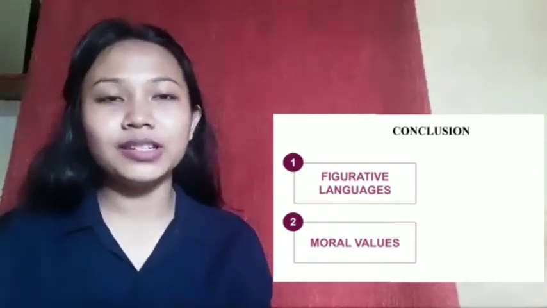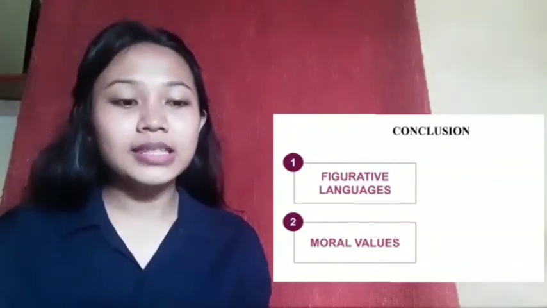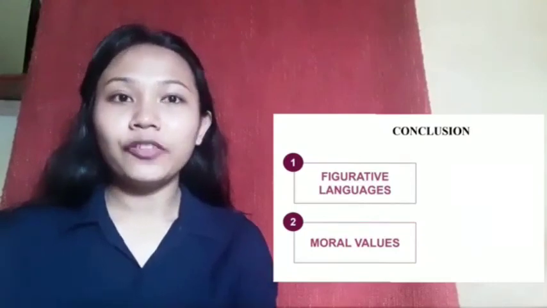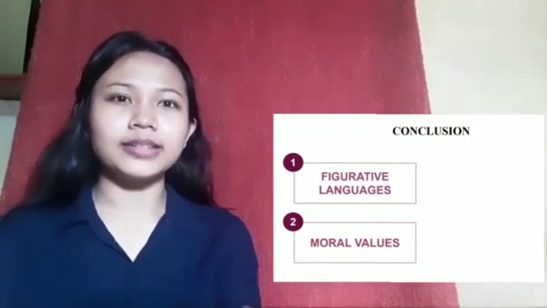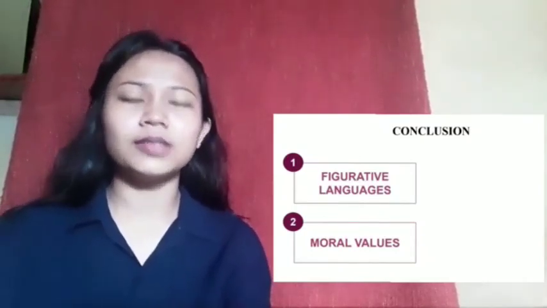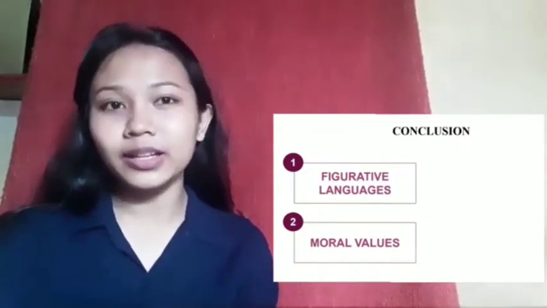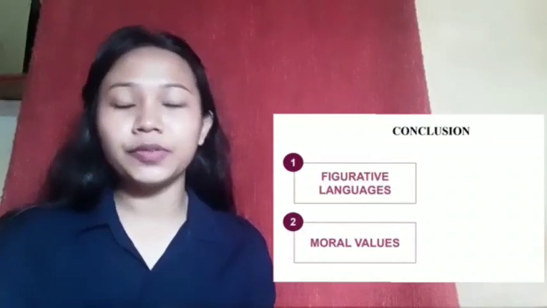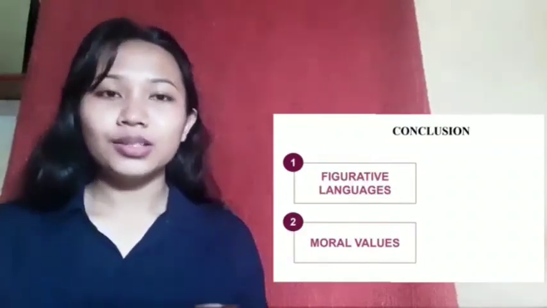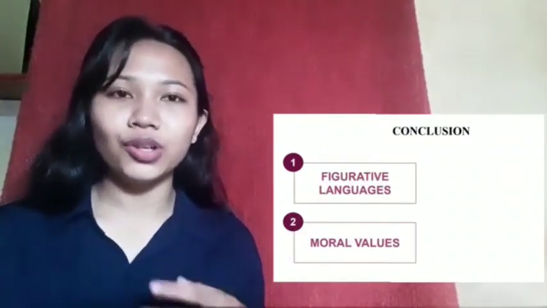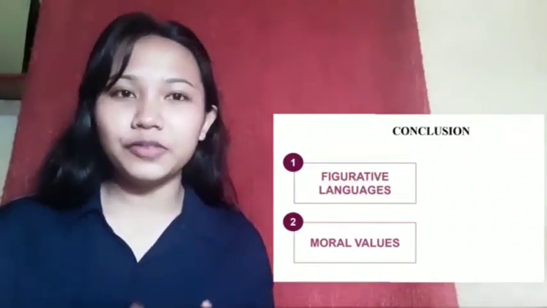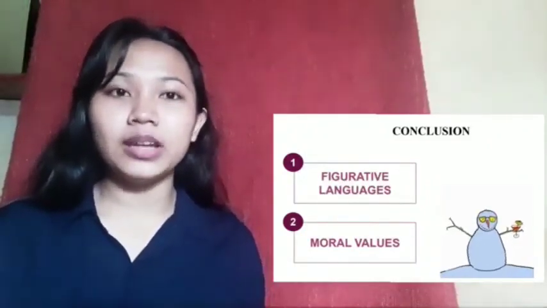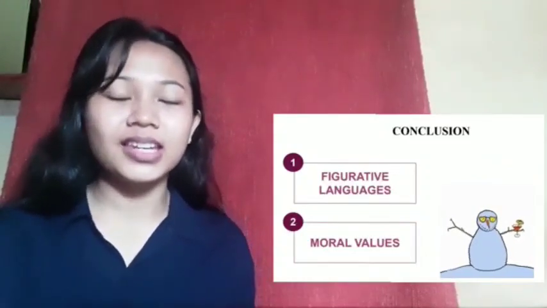So let's move to the second poem entitled It Sifts from Leaden Sieves by Emily Dickinson. There are figurative languages contained in this poem, such as metaphor, simile, and also personification. We couldn't find any apostrophe used in this poem. In this poem, the author wants to show how much he loves winter, or how happy the author is in the winter season.